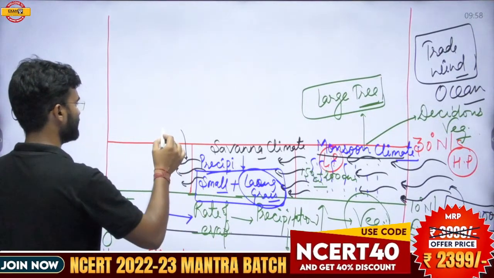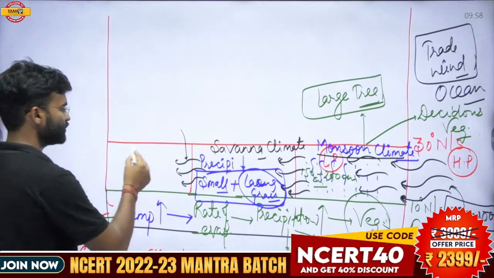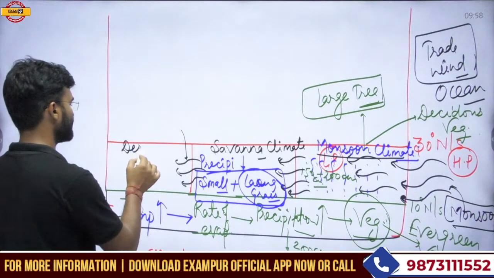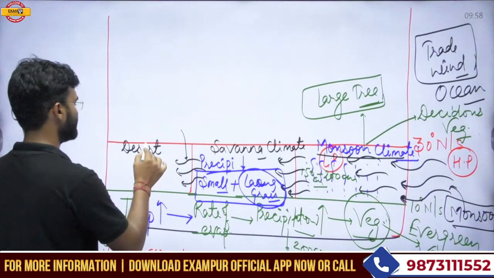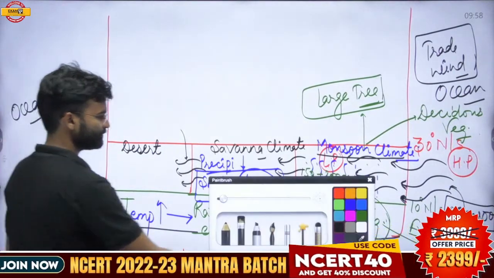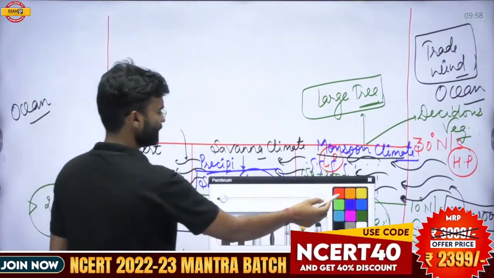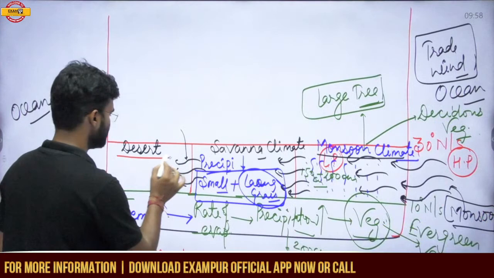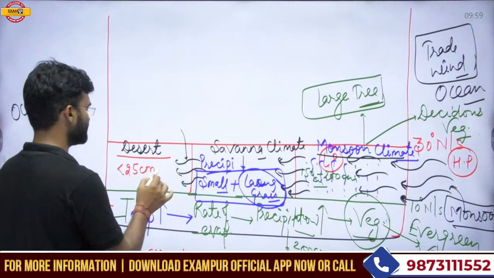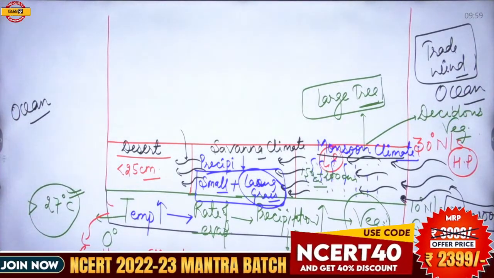Due to the dryness of this monsoon wind, this zone does not experience rainfall, and that is why this is called the desert climatic zone. The precipitation here is relatively less than 25 centimeters, and that is why this zone is called the desert climatic zone.